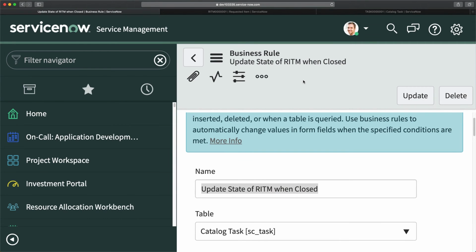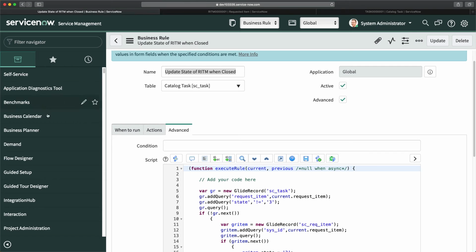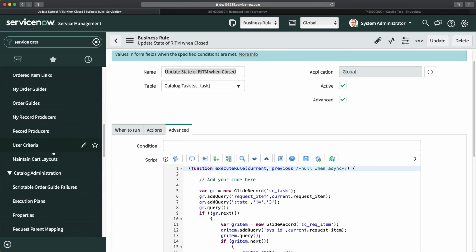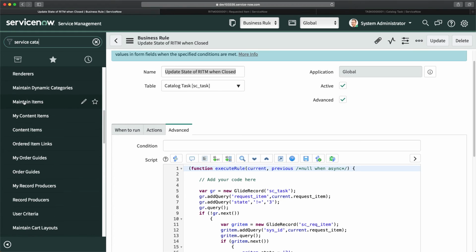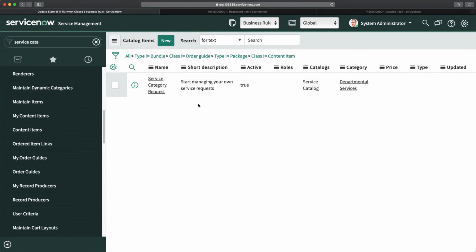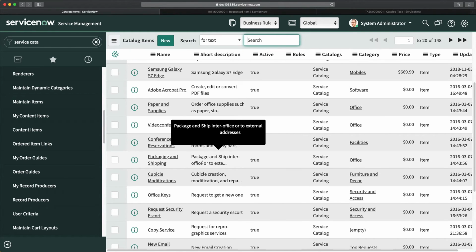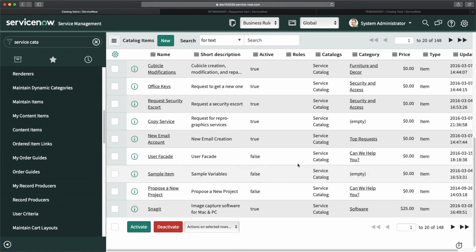So what I can do, maybe I will just go to any catalog form basically. So we will go to service catalog, and if I go to maintain items, we have, I think, multiple requests here, and maybe I have this sample item, but I don't know how many records it will create.